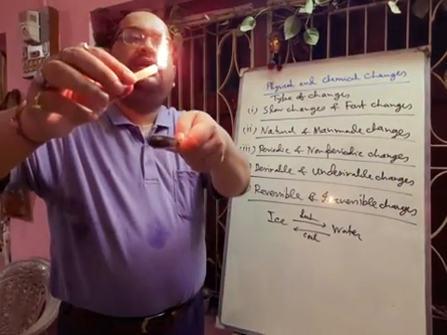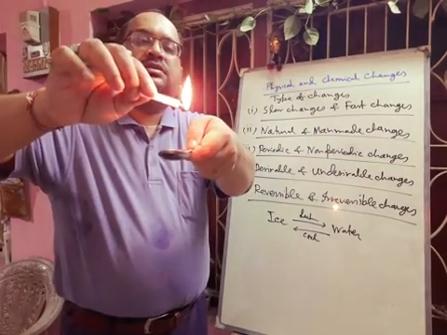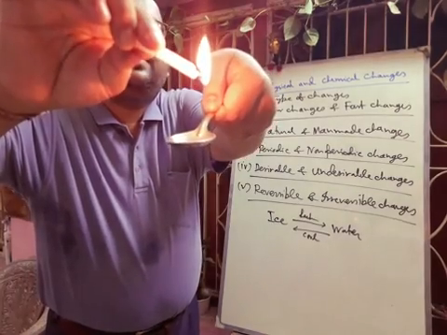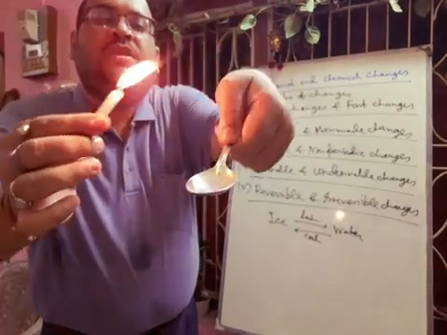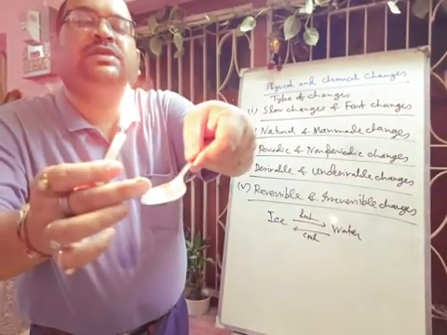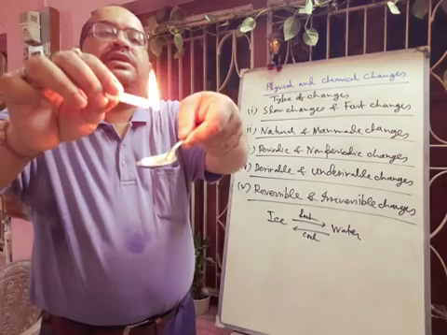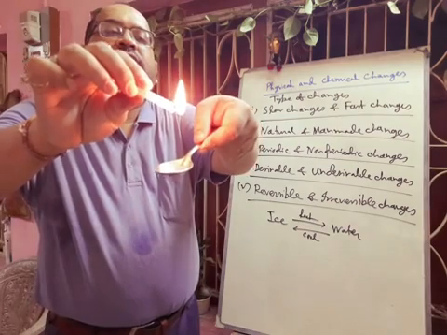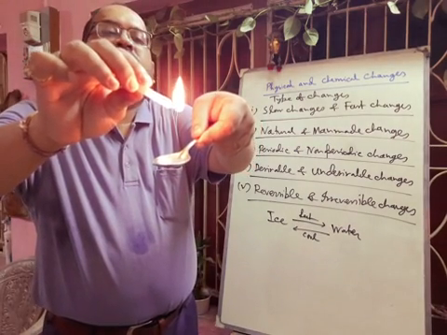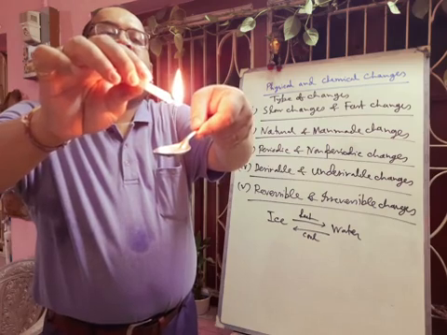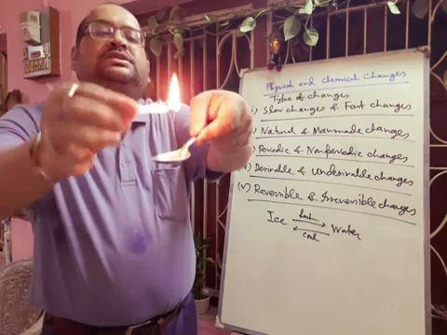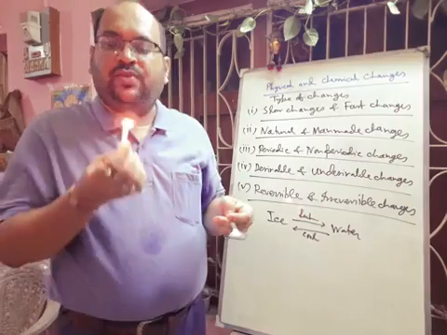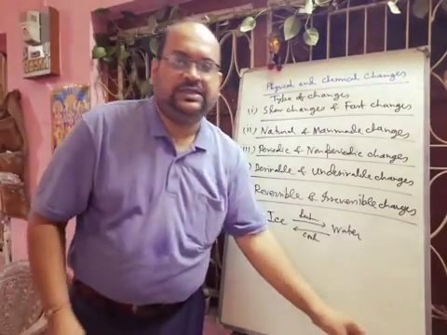I am tilting this, and getting some liquid wax into the spoon. Now the wax is melting and liquid drops are coming. Now you see here it is becoming solid. So liquid is turning into solid. First it was solid, we turned it into liquid by applying heat, and it is coming downward because of gravitational force, and instantaneously it is forming the solid state because it is in cold condition, okay. So this is also a reversible change. Hope you can understand.